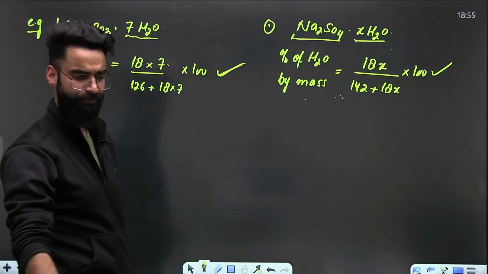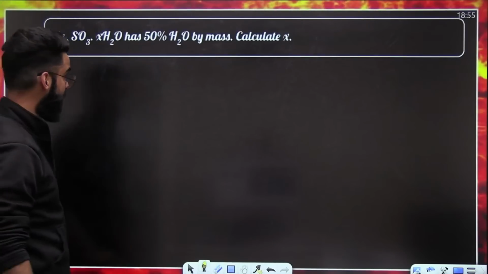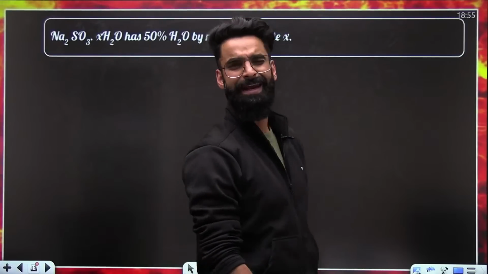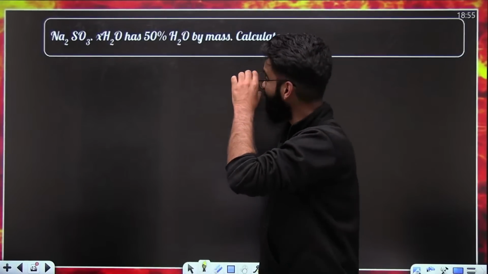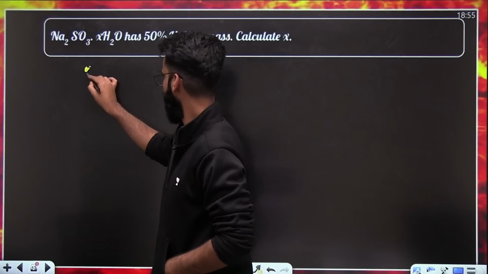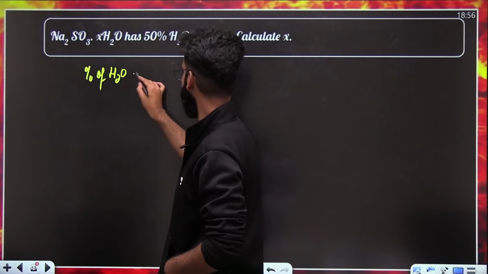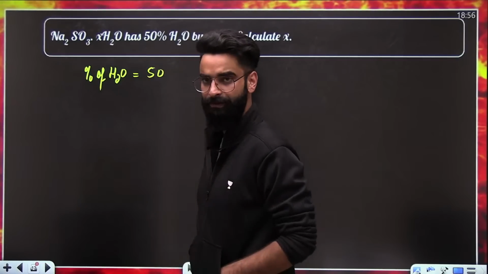For example, I'm giving you one simple question. Na2SO3 dot X times water has 50% water by mass. That means the percentage of water in the sample is equal to 50. It's given.